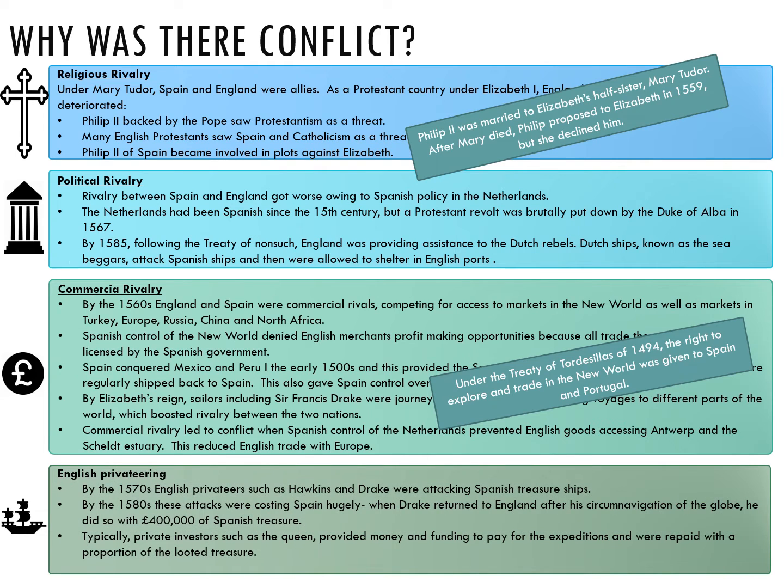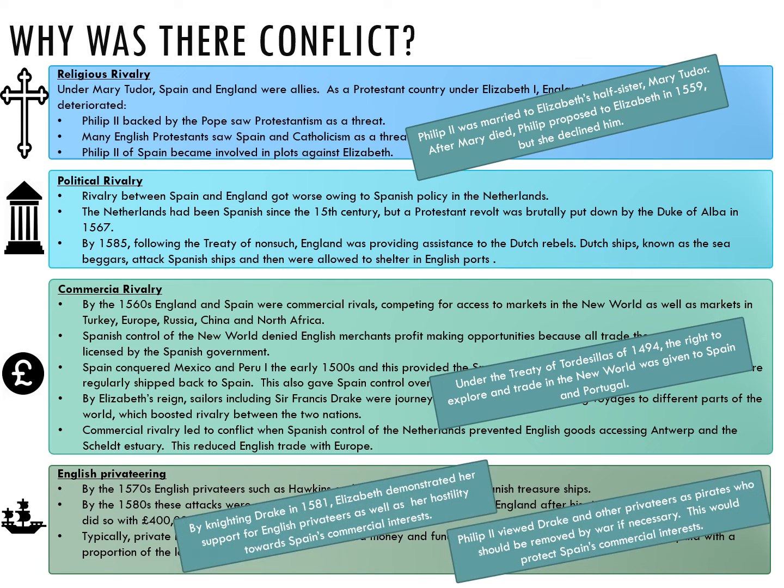Now, by the 1570s, English privateers such as Hawkins and Drake were attacking Spanish treasure ships, carrying gold and silver across the Atlantic. By the 1580s, these attacks by privateers were costing Spain hugely. When Drake returned to England after his circumnavigation of the globe, he did so with £400,000 of Spanish treasure. Typically, private investors, including the Queen, provided money and funding to pay for the expeditions and were repaid with a proportion of the looted treasure.